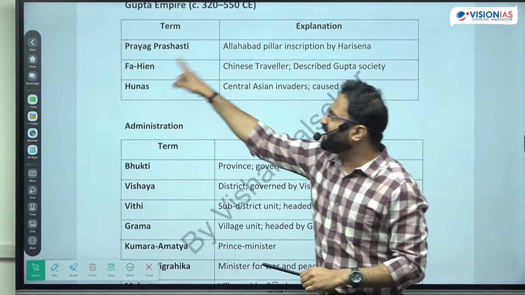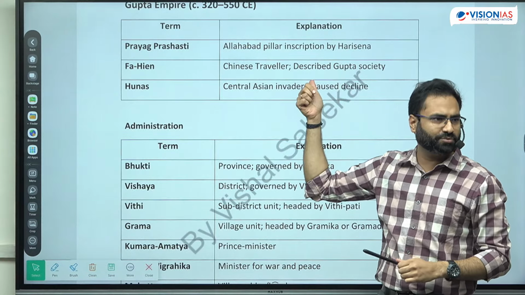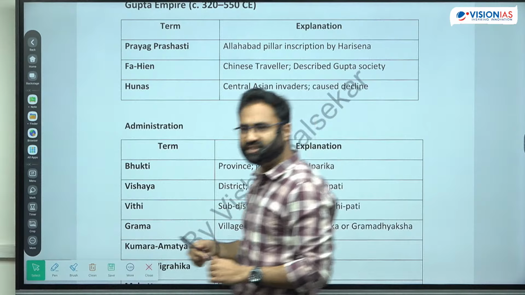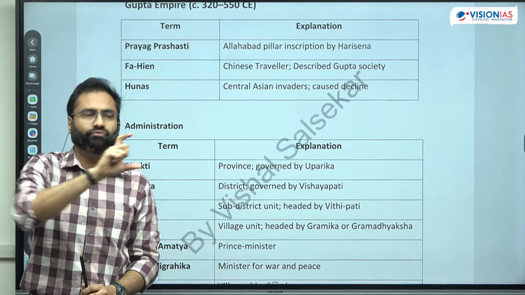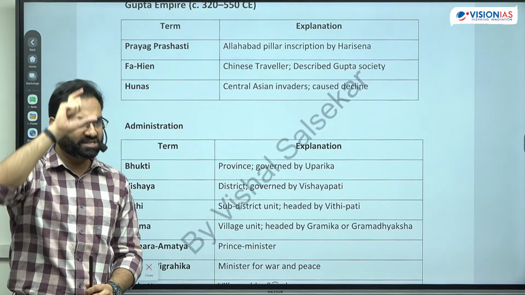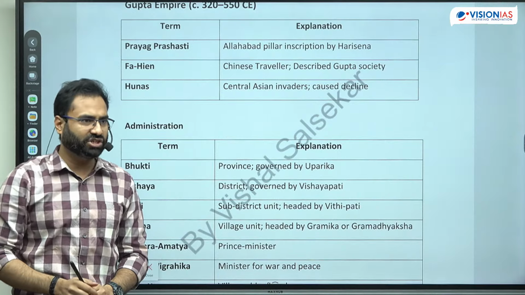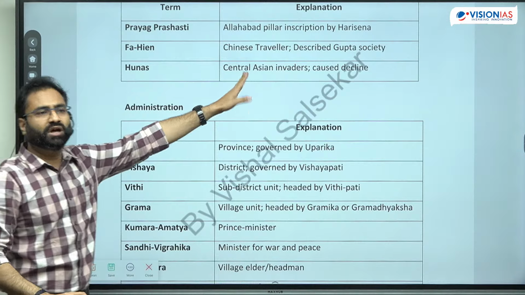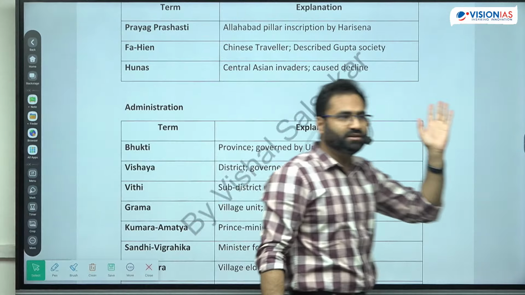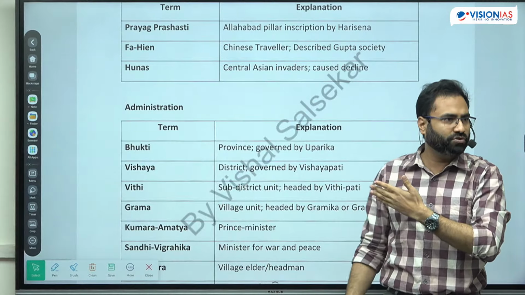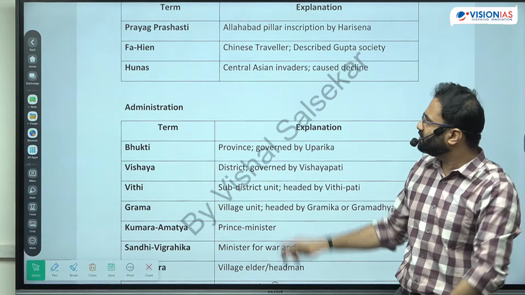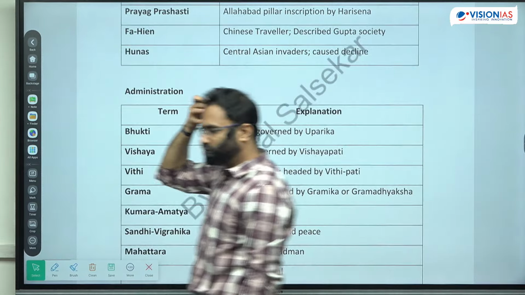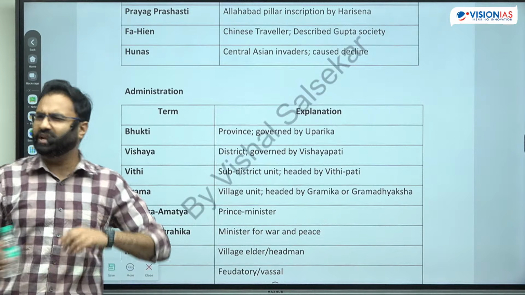Now there is Prayag Prashasti, which is the Allahabad pillar inscription. ठीक है, so it is said that Harisena has done it for Samudragupta. So Ashoka, Samudragupta, and after that Jahangir. Prayag Prashasti से associated. Fa-Hien arrived during whose reign? अभी इसके बारे में भी question आया था, है ना, last year only. Chandragupta II, he was a Chinese traveler, right? अब अगर मान लीजिए question बोले कि Fa-Hien was associated with the Nalanda, what do you think?